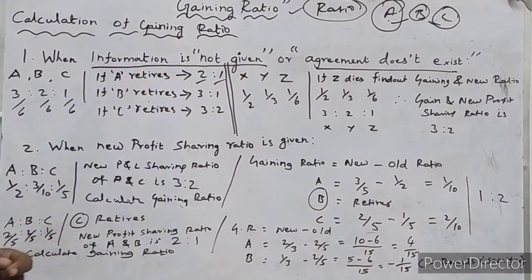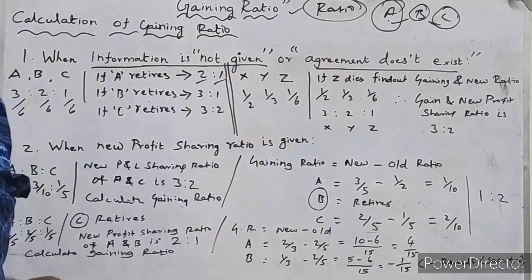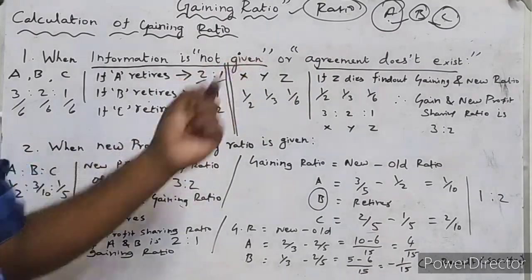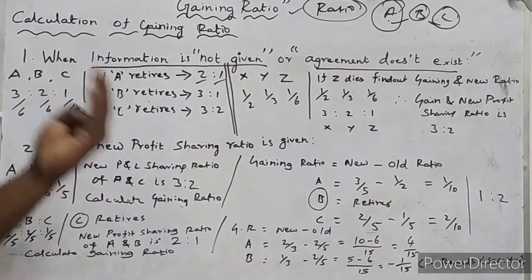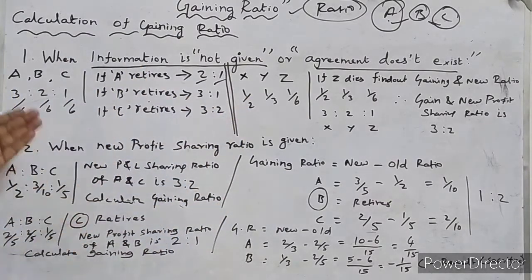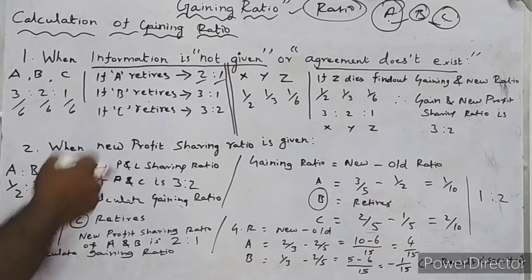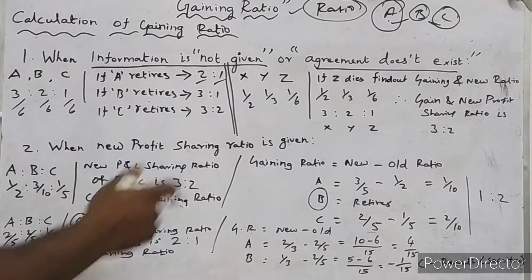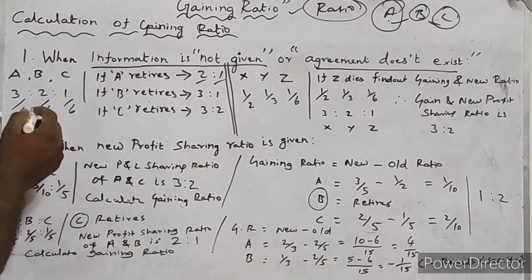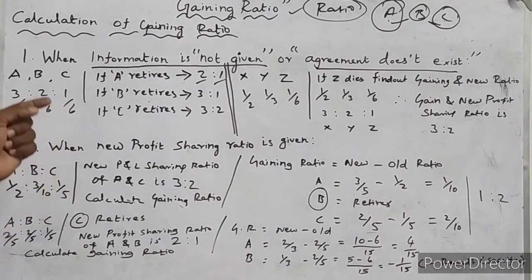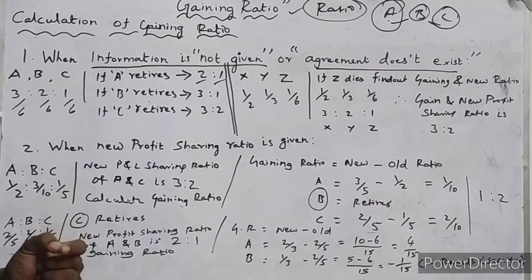Because no information is given on how much they are going to acquire from the retiring partner, and at the same time no agreement is there. If an agreement is there, depending upon the agreement, who is receiving from the retiring partner and in what proportions will be added along with their existing profit and loss share. Then we can easily find out their gaining ratio. If there is no agreement and the information is not given, in that situation we should take the remaining partners' existing profit and loss sharing ratio as the new profit and loss sharing ratio and the gaining ratio also. You have to keep it in your mind.